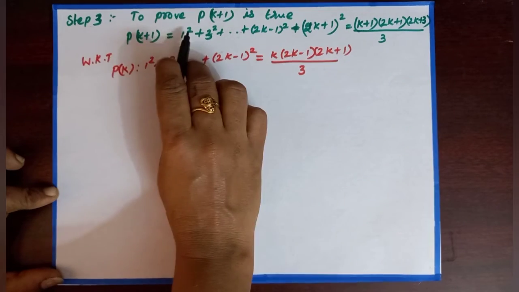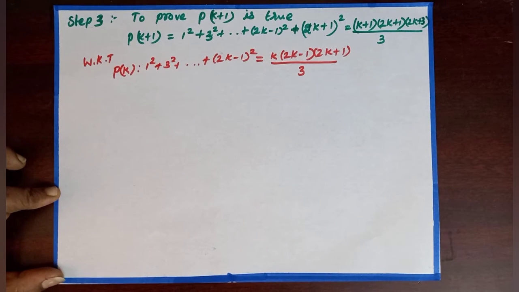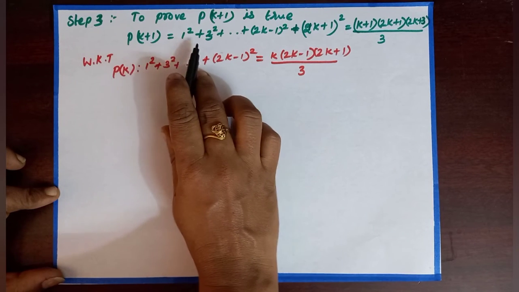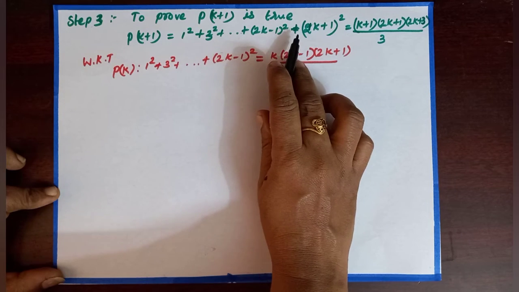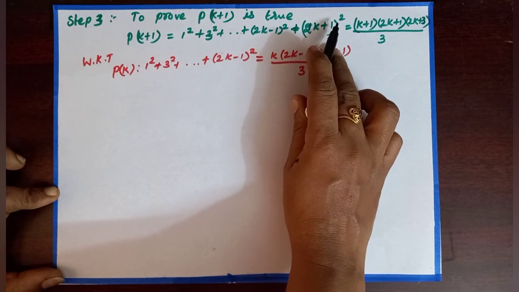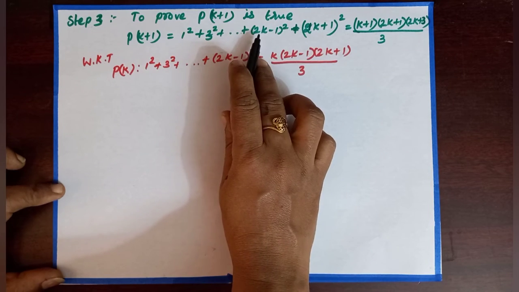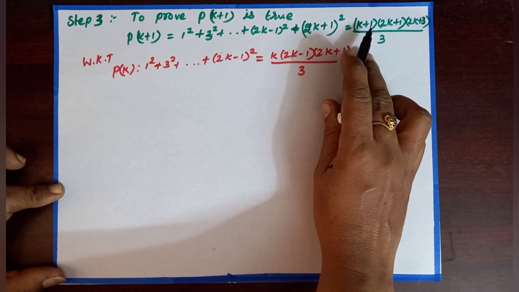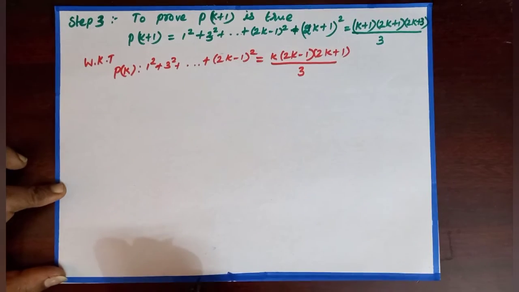Step 3, to prove P of k plus 1 is true. Now in the place of n, you have to substitute k plus 1. Then we get P of k plus 1 equal to 1 square plus 3 square plus dot dot (2k minus 1) the whole square plus (2k plus 1) the whole square. The previous term of 2k plus 1 is 2k minus 1, which is equal to, the right hand side also you need to substitute n as k plus 1. Then we get (k plus 1)(2k plus 1)(2k plus 3) by 3.